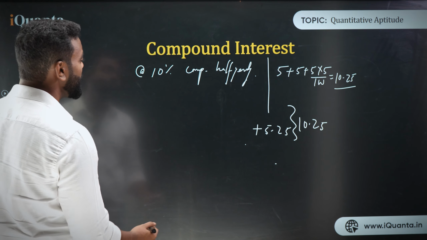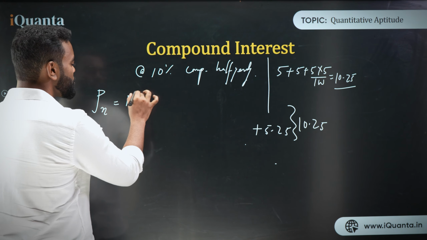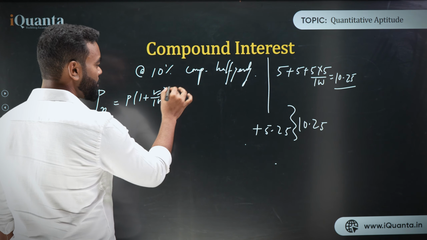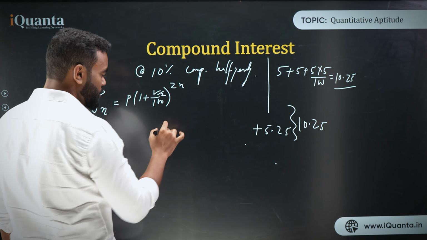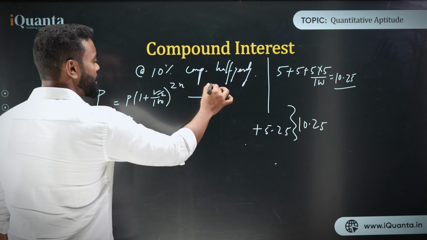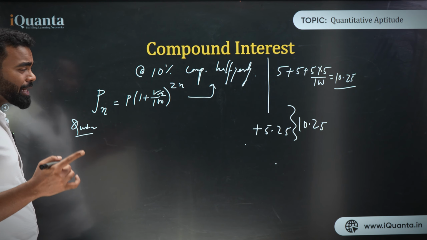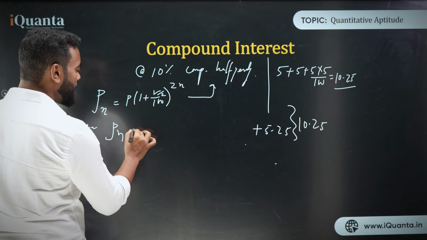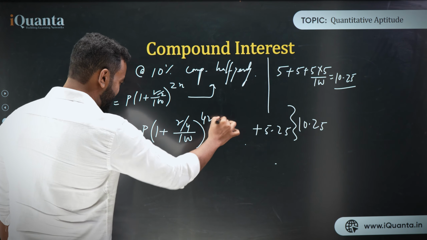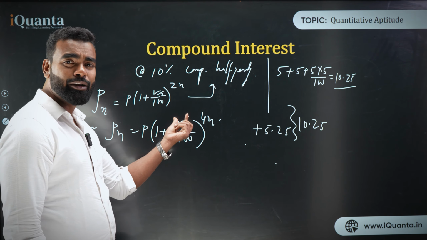For half yearly, how much will the amount become? The amount Pn will become P into 1 plus R by 2 upon 100, to the power 2n. Because it is half yearly, the year will be multiplied by 2 and the rate will be divided by 2. Now for quarterly, you have to do it after every 3 months, like 4 times a year. So Pn will become P into 1 plus R by 4 upon 100 to the power 4n. Am I clear? Because it is 4 times, that's why 4n, and the rate is also divided by 4.